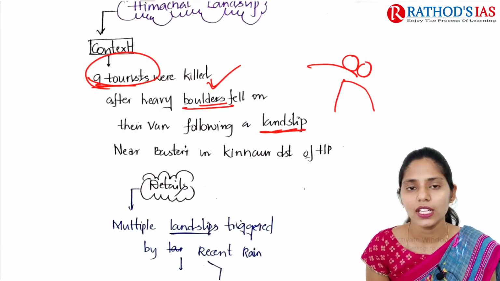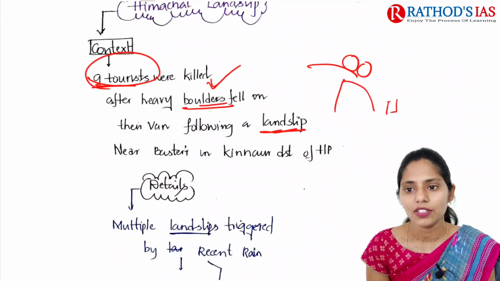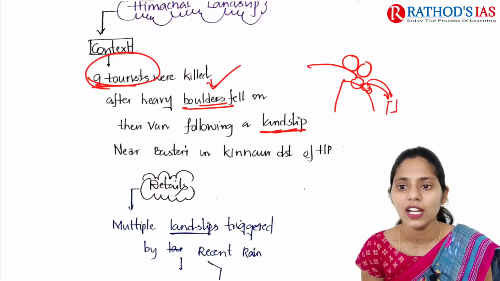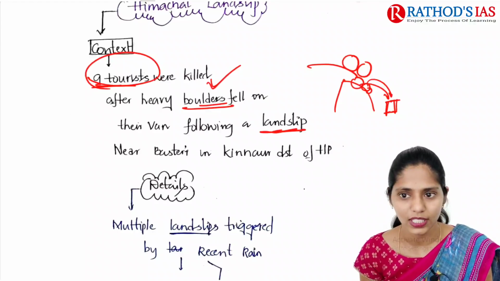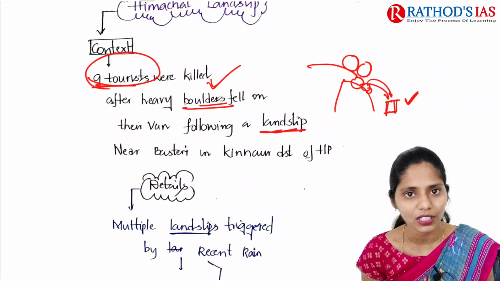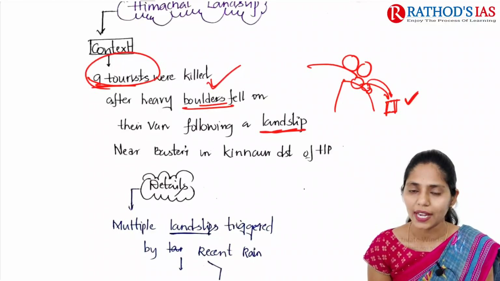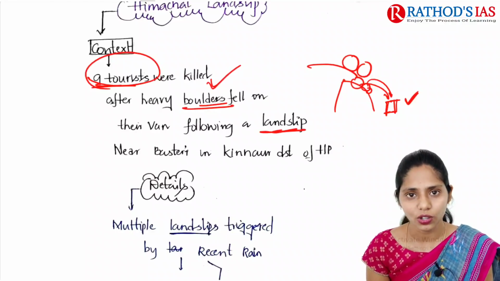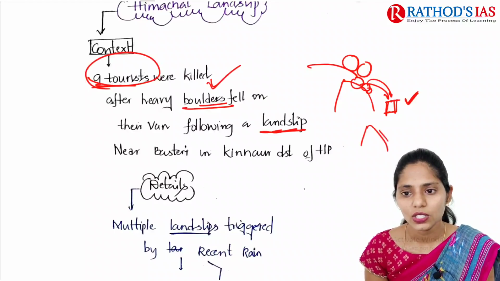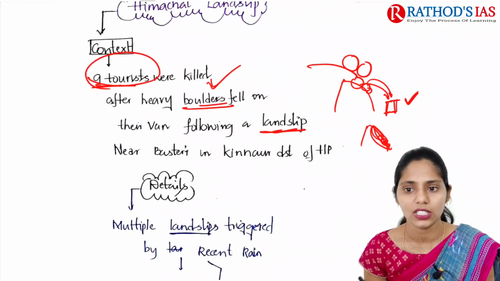If you see any hill, and there is any car parked here, suddenly these rocks from the hill fall on this van, leading to an accident and the killing of the people present in the van. After that, once these rock boulders come down under the influence of gravity, that led to a landslip in this region.